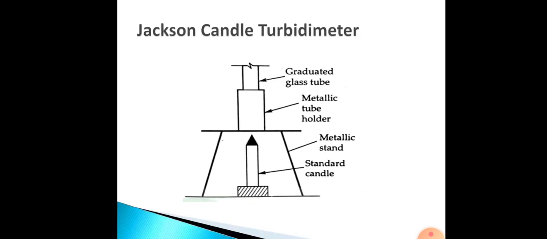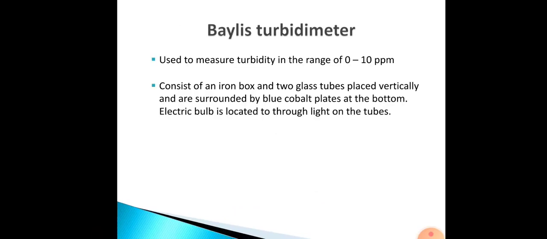So this is a typical Jackson candle turbidimeter. Now we have the next type, that is the Bailey's turbidimeter. Bailey's turbidimeter is used for measuring turbidity in the range 0 to 10 parts per million. So very minute turbidity also can be measured using a Bailey's turbidimeter.